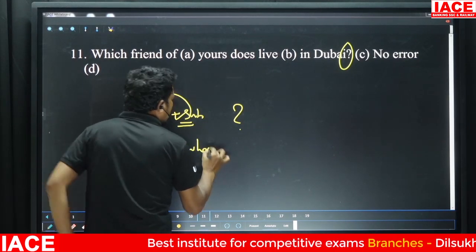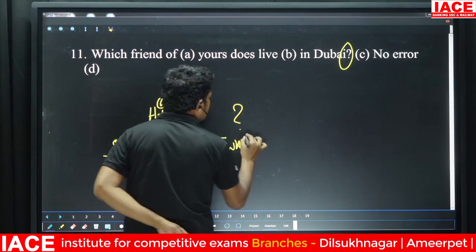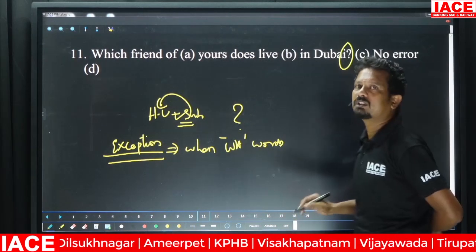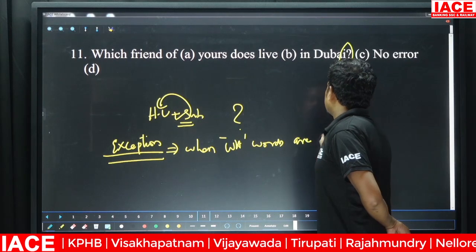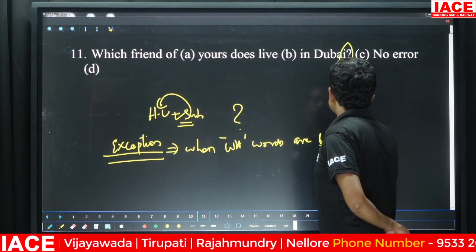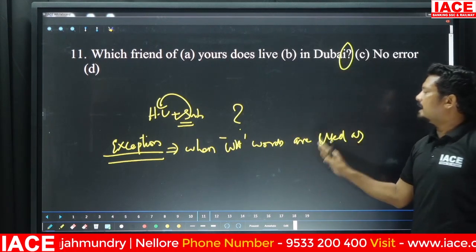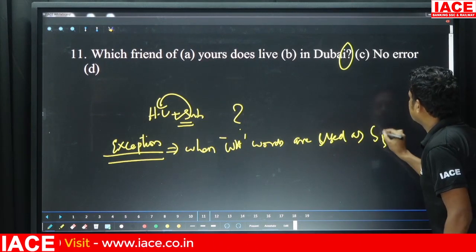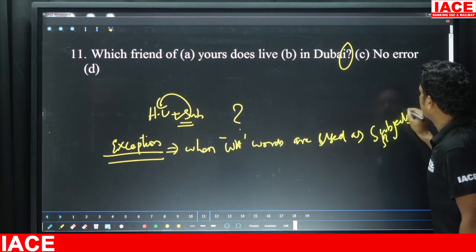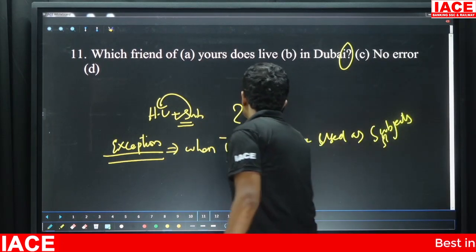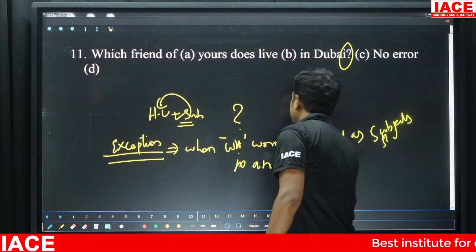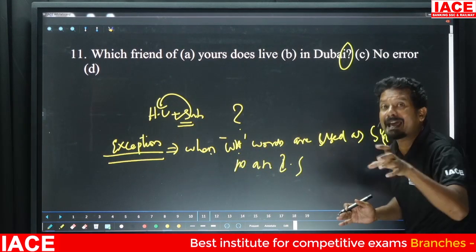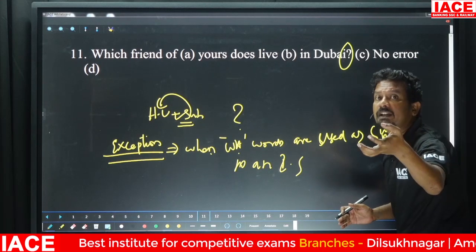When WH words or WH family words are used as subjects in an interrogative sentence,